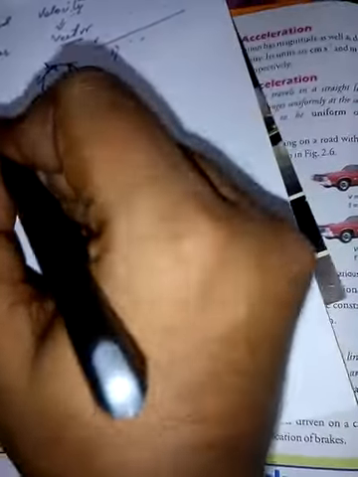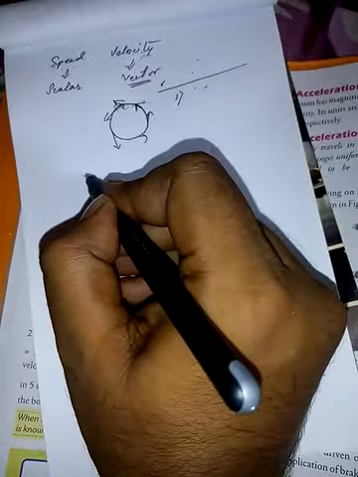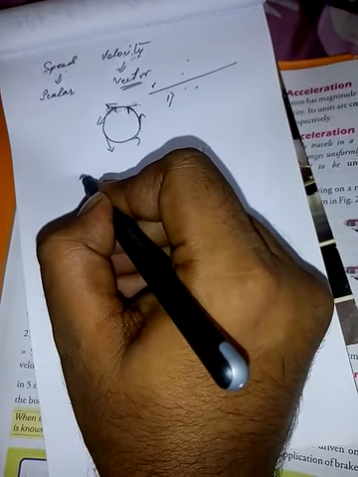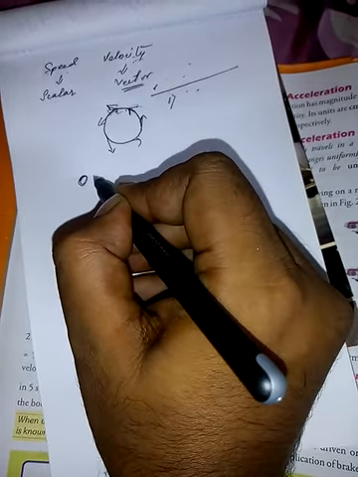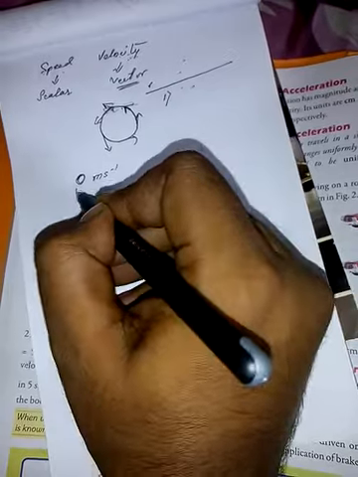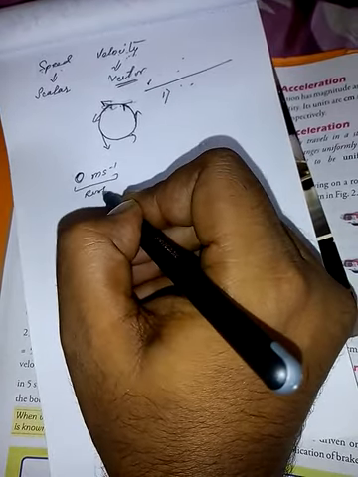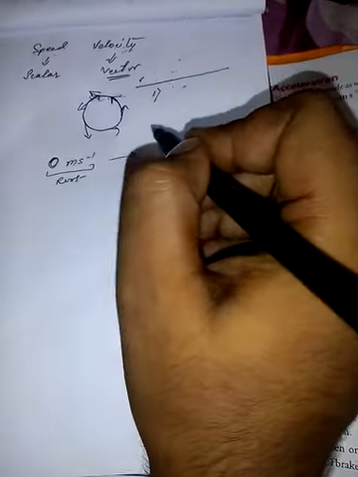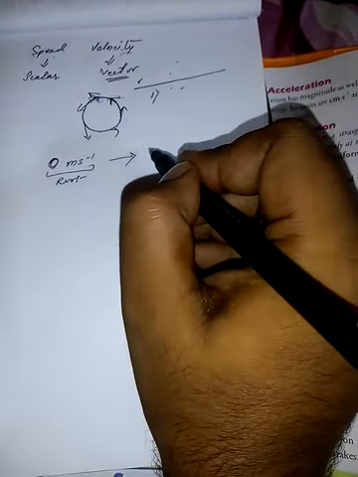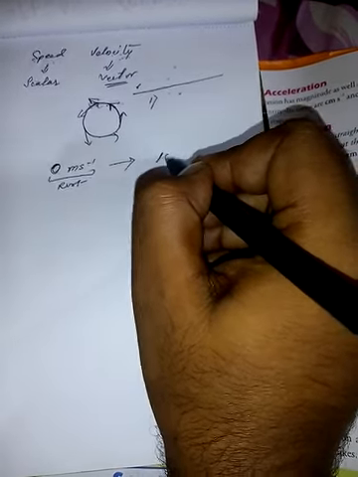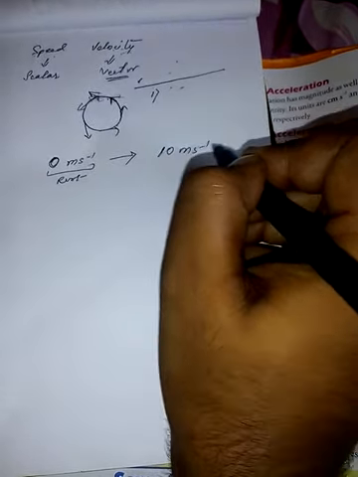For example, an object starts from a velocity of 0 meter per second, which means at rest, and after 5 minutes it attains a velocity of say 10 meter per second.